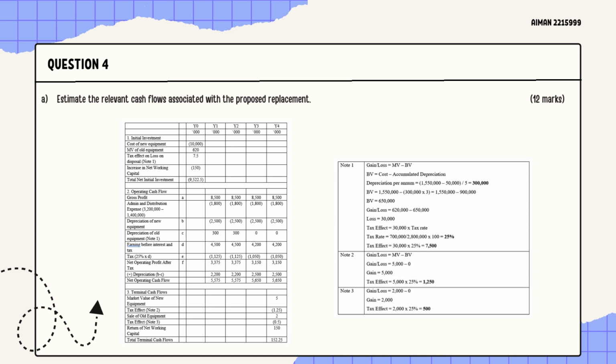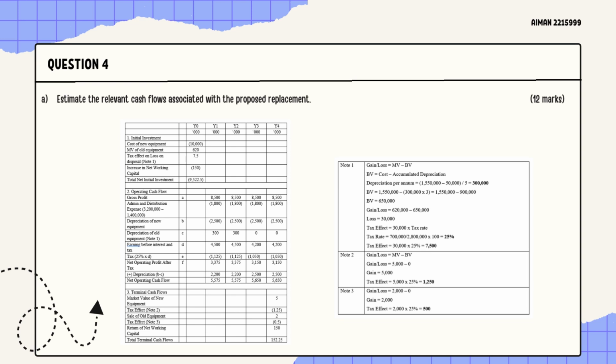And then the market value of old equipment is stated in additional information 3, which says that the equipment AA, the old equipment, can be traded in for 620,000. And then for the tax effect on loss on disposal, we have to refer to note 1, which